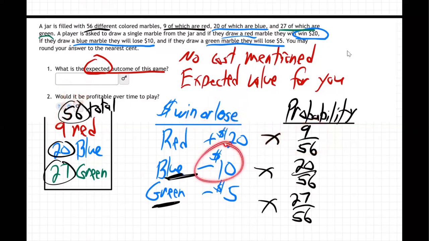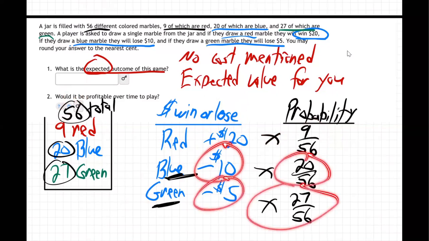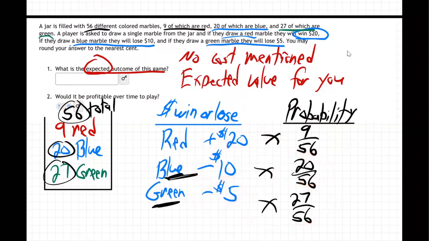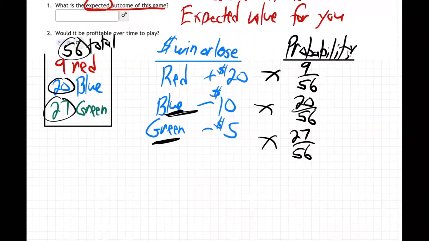And blue, you lose 10 bucks, negative 10 times the chance of blue happening, 20 out of 56. Green, negative 5, you lose 5 bucks times the chance of that happening, 27 out of 56. So we're going to do that in our calculator. And then we're going to add these up. That's what it says.